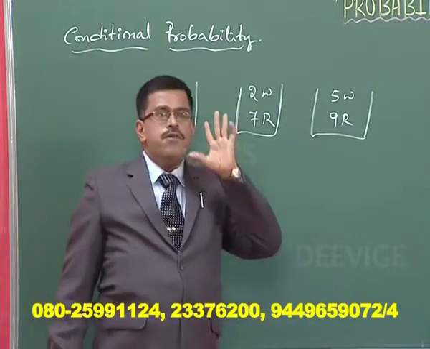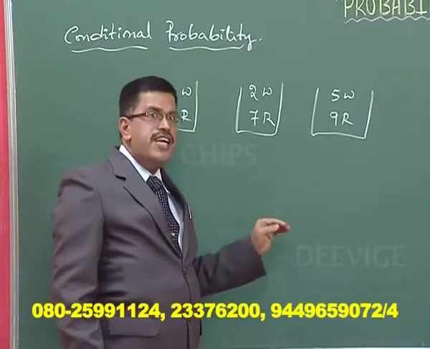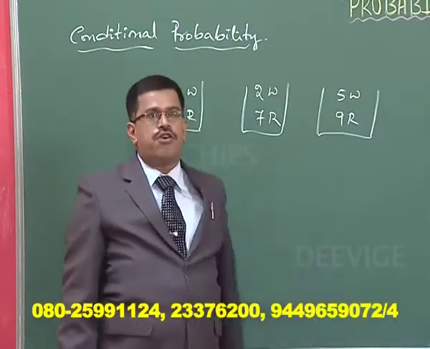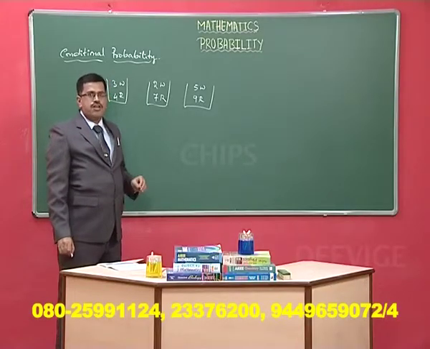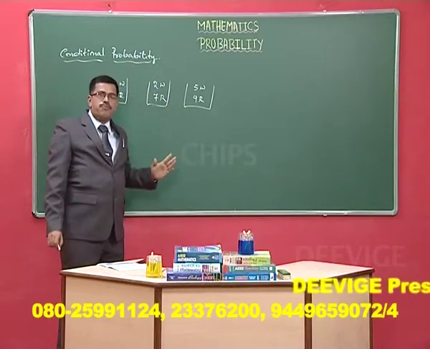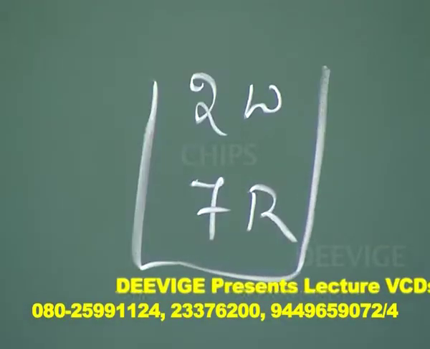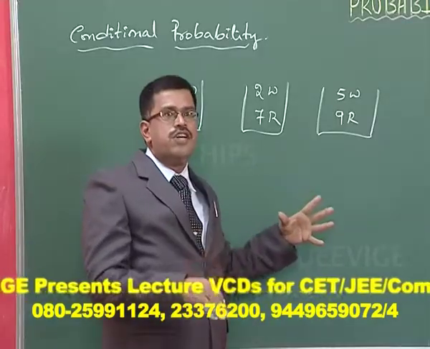Now, one of the boxes is selected at random and then a ball is drawn from it. What is the probability that it is red? Understood? Do you know which box is selected at random? No, we don't know.